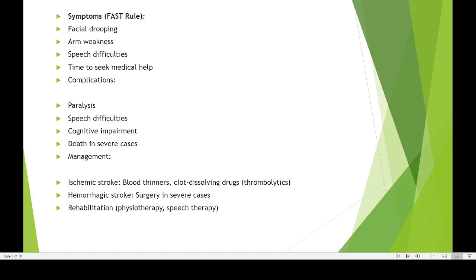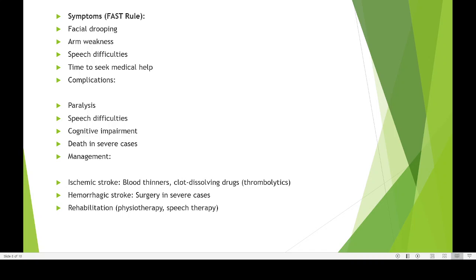That means he or she cannot make any movement with the right leg or right arm. But other parts of the body may be okay. Then cognitive impairment, that is, the intelligence of the person may be damaged. And after a period of time, most of the time, if the person is not recovering from stroke, it will lead to death of the person.